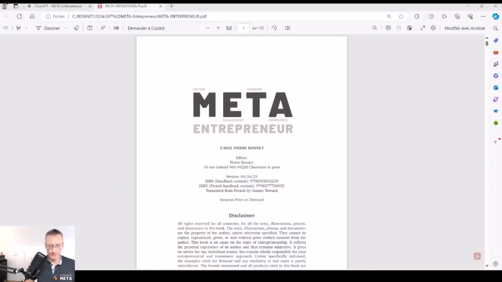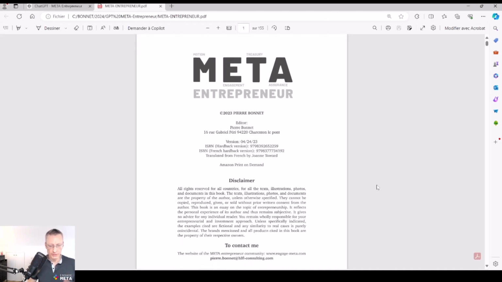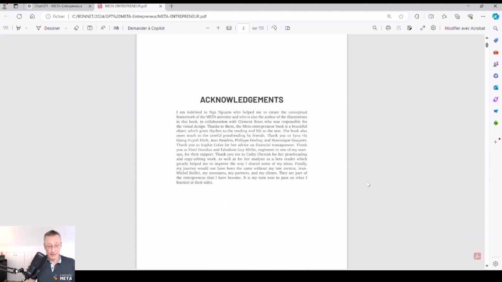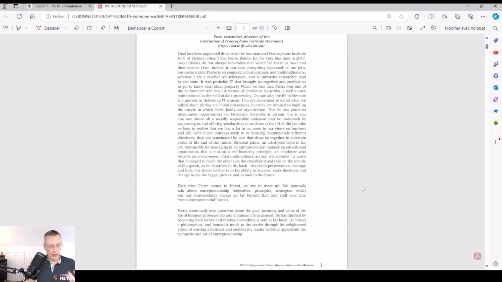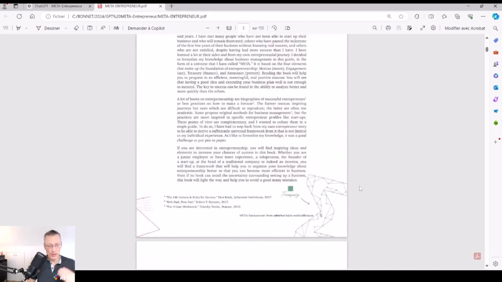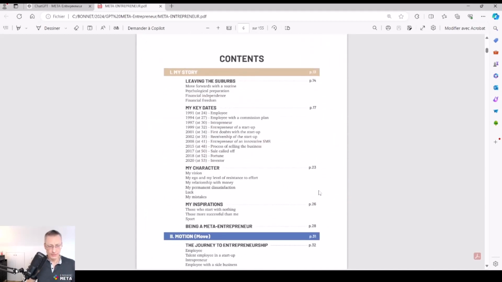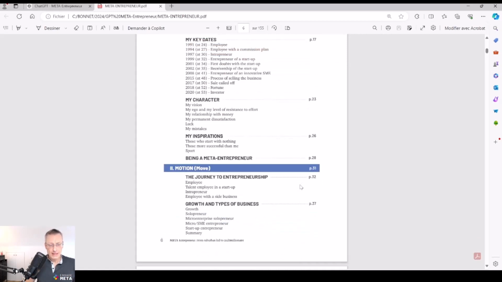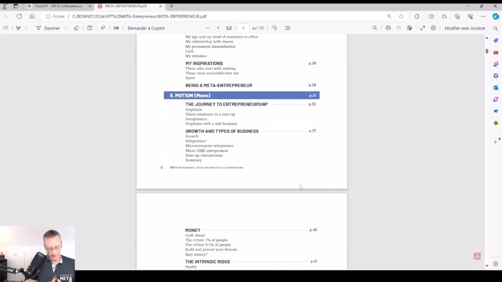So let's have a look at my book, Meta Entrepreneur. I am an entrepreneur with a long journey in this domain, in particular in the software industry and beverage industry. And I wrote this book to share my knowledge. The content is based on the first chapter in which I explain my story, who am I, and then I describe the entrepreneurship domain in four key elements.